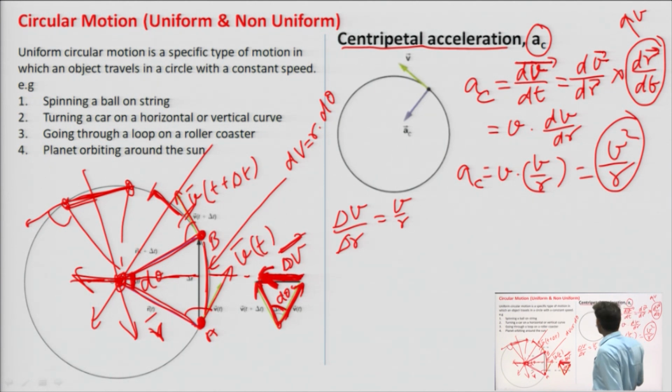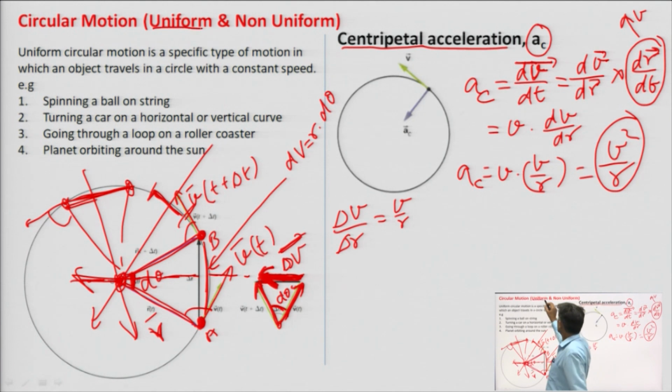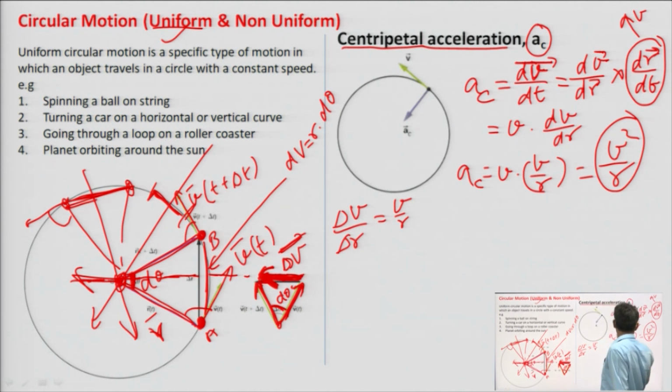So, in case of uniform motion, we need acceleration a equal to v square by r. Then what force do we require? We need the force m into AC.